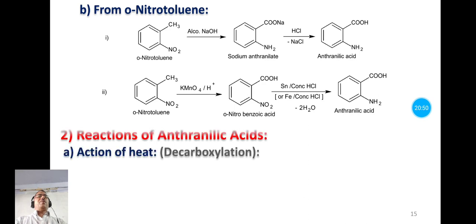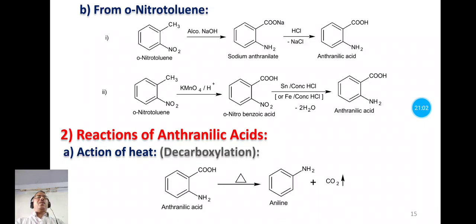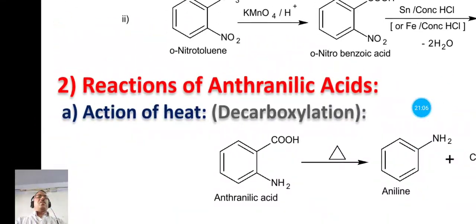Now let us see the chemical properties or reactions of anthranilic acid. First chemical property is action of heat. It is also known as decarboxylation reaction. Now in this reaction the anthranilic acid is heated.